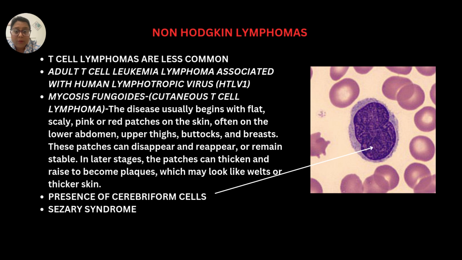cutaneous T cell lymphoma. This disease usually begins with flat, scaly, pink or red patches on the skin, often on the lower abdomen, upper thighs, buttocks, and breast. These patches can disappear and reappear or remain stable. In later stages, the patches can thicken and raise to become plaques. If the T cells of cutaneous T cell lymphoma go into blood, then you can see these kinds of cerebriform cells, and there is Sézary syndrome.